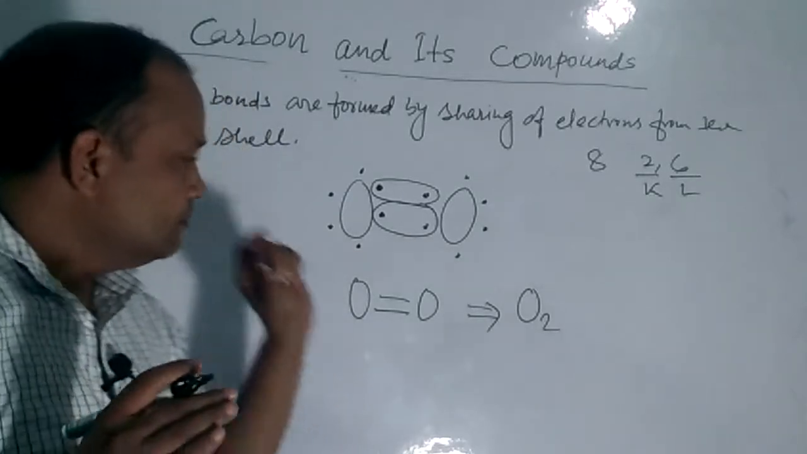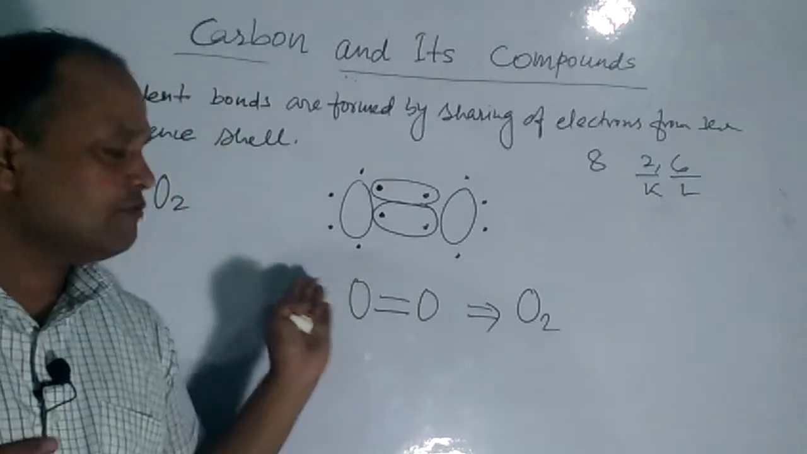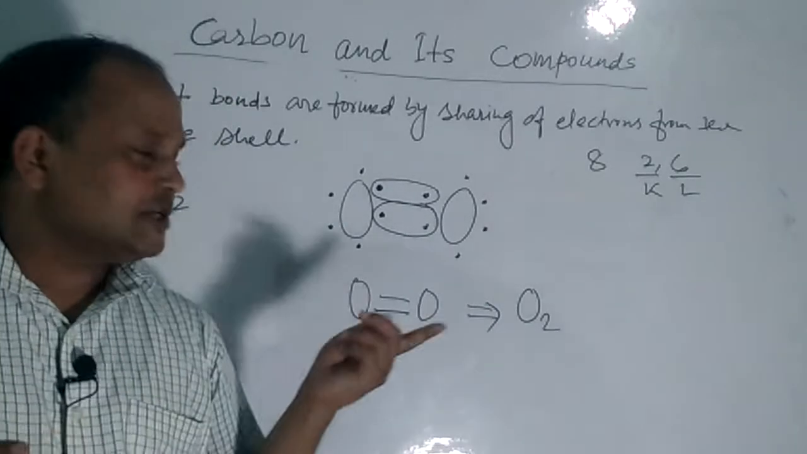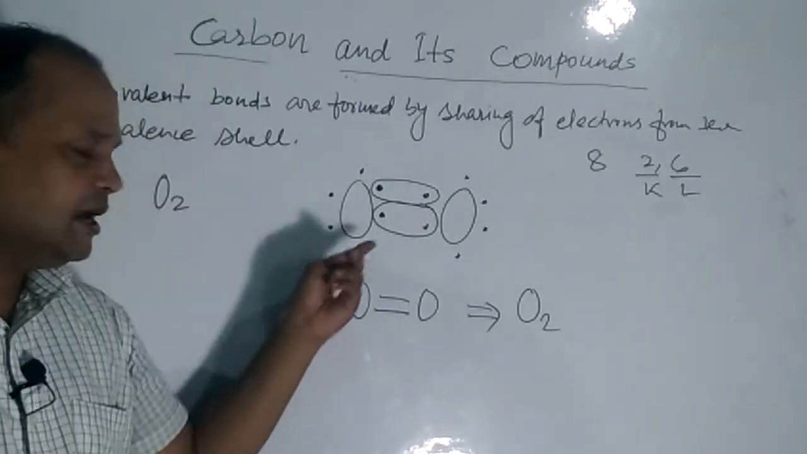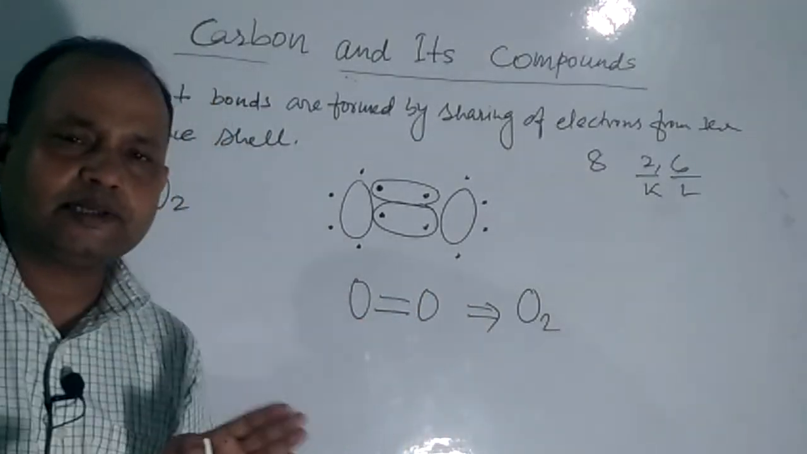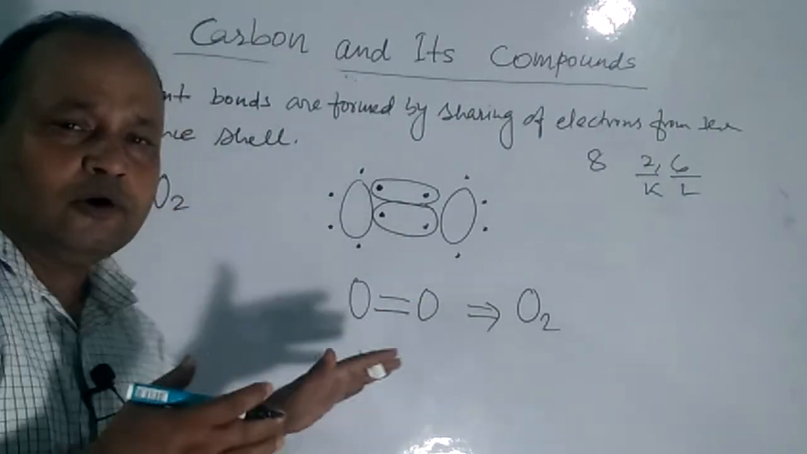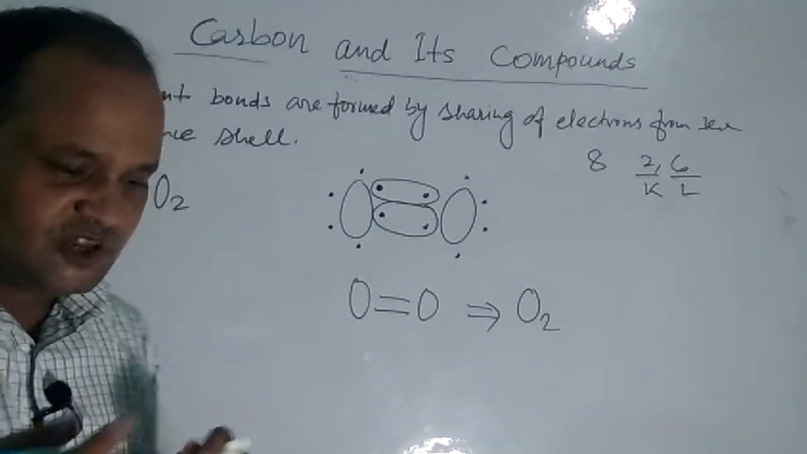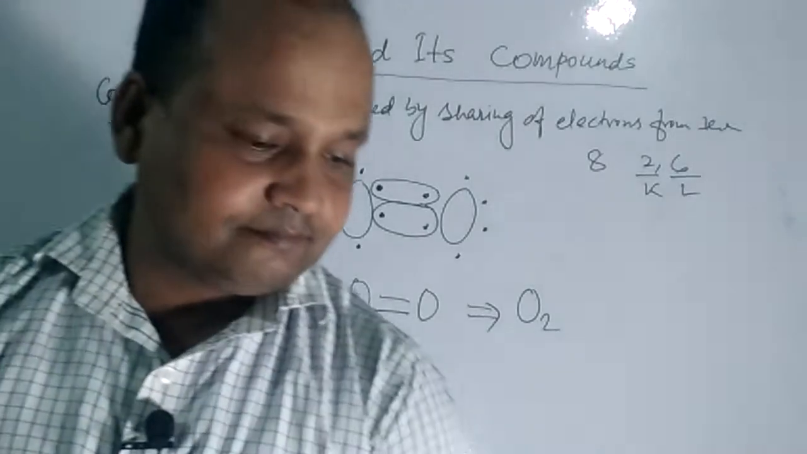So students, covalent bonds are formed between atoms of nonmetals. It is formed by sharing of electrons. The shared pair of electrons are counted on both sides. It means both the parties count that shared pair of electrons in its own orbit. Now let's go to the next topic.